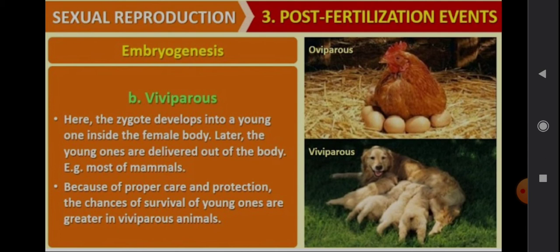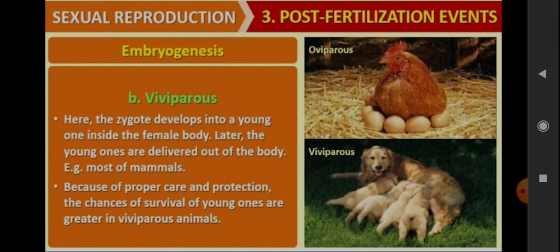Most mammals are viviparous. They have given a picture there, a dog. The dog doesn't lay eggs outside. What happens? It is developed inside. Then they will deliver it out of the body itself, meaning a puppy itself is formed. Because of proper care and protection, the chances of survival of young ones are greater in viviparous animals.